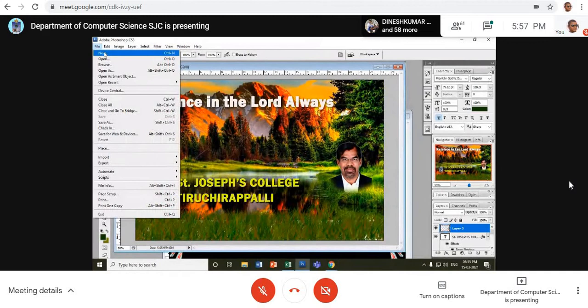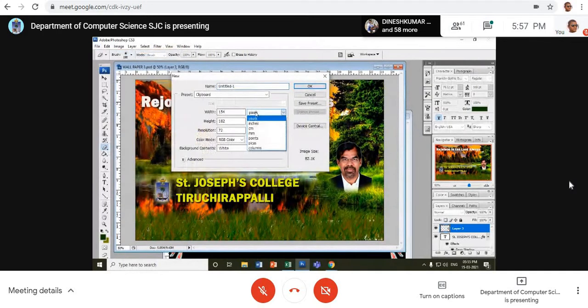Go to File, New, and what is the pixel? Can anyone tell me what is the best pixel for widescreen? 1000. 650 into 1050. Okay, the resolution should be 72 only.